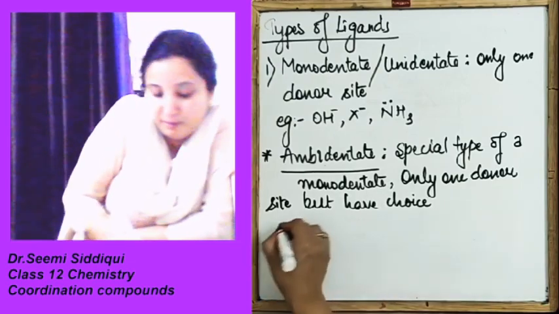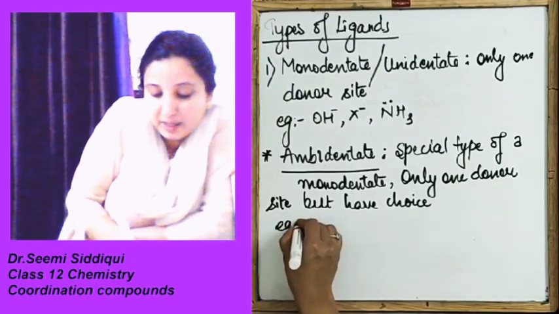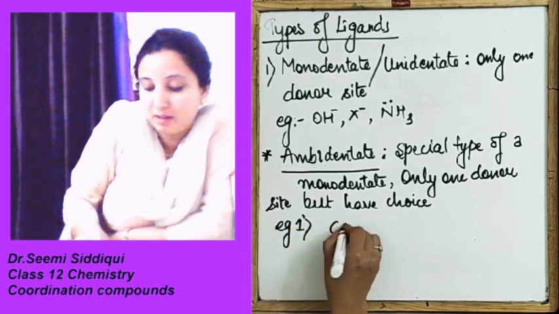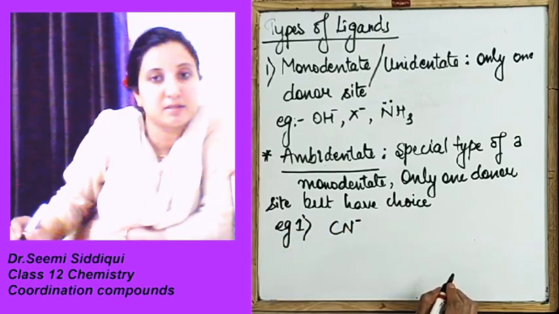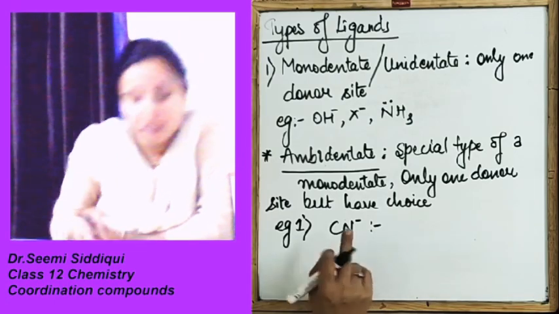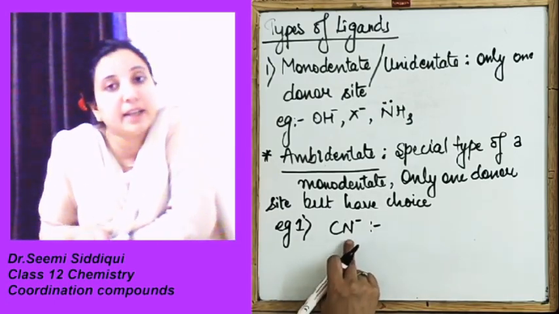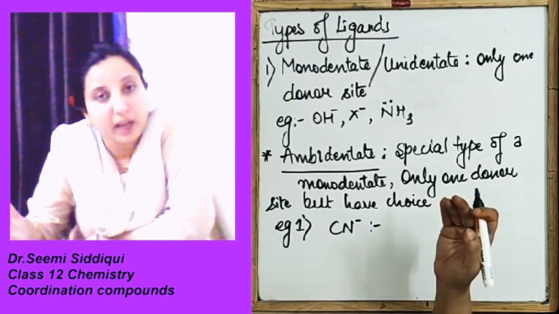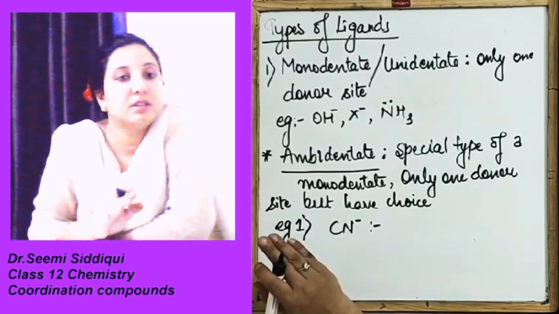Let's look at the example. For example, example number 1 I am giving CN minus. This CN minus has two sides, which means this particular ligand can bind either with the N or with the carbon.